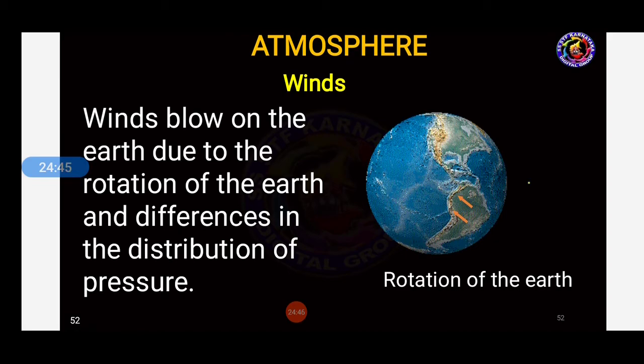Winds blow on the earth due to the rotation of the earth and differences in the distribution of pressure. How do the winds blow here, students? Winds blow due to the rotation of the earth and differences in distribution of pressure. We can't face the same pressure everywhere, isn't it? Can we see the same air everywhere? No. Pressure will be high somewhere and low somewhere. What is the reason behind that? Because of the rotation of the earth, the change is there.